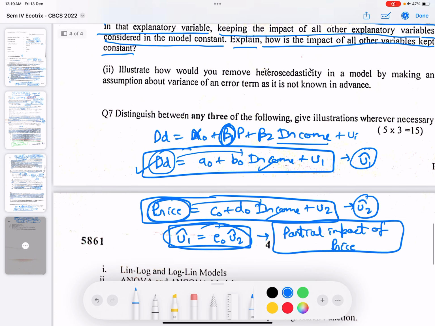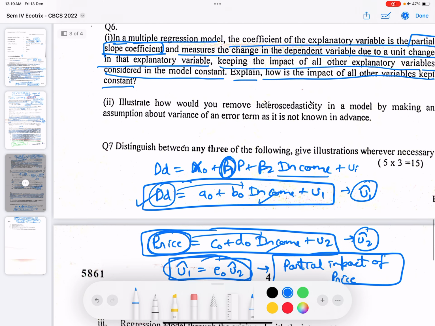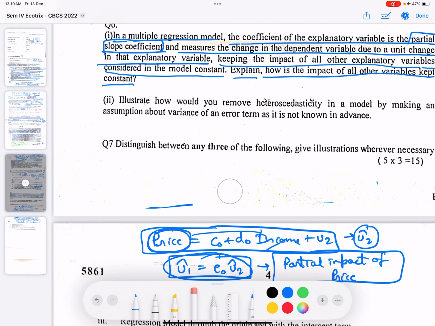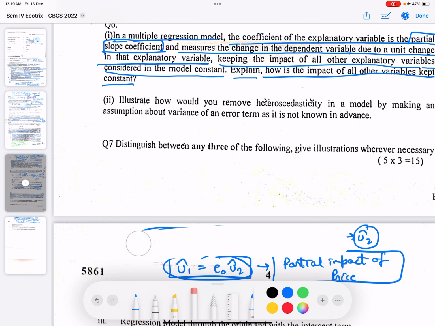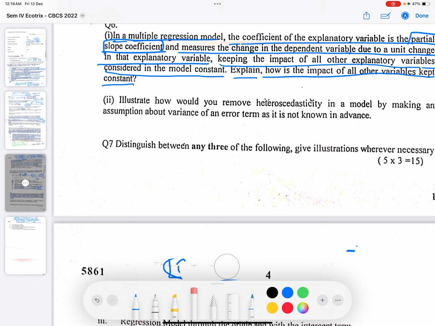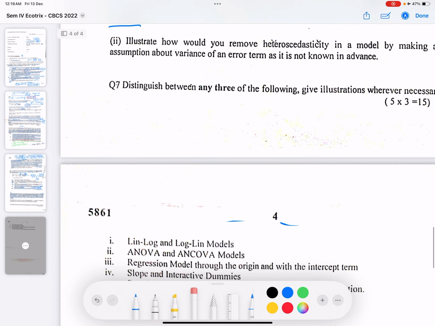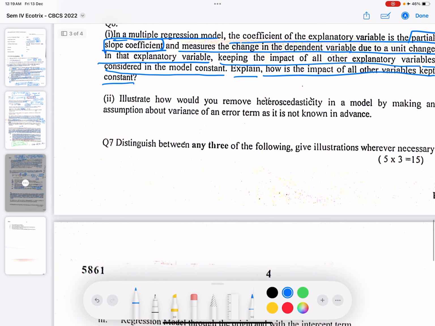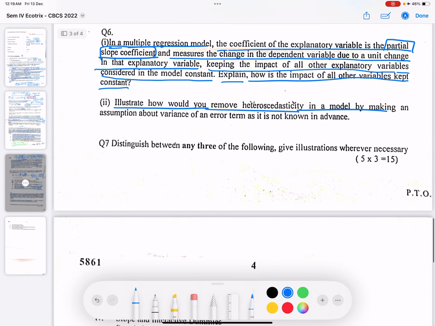Okay, now looking at the B part. The B part is saying, illustrate how you would remove heteroscedasticity in a model by making an assumption about the variance of an error term.